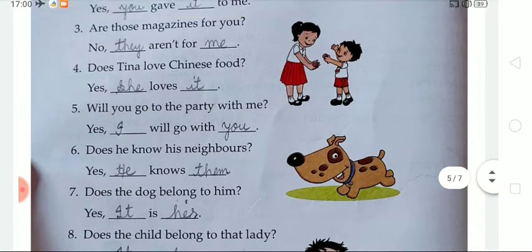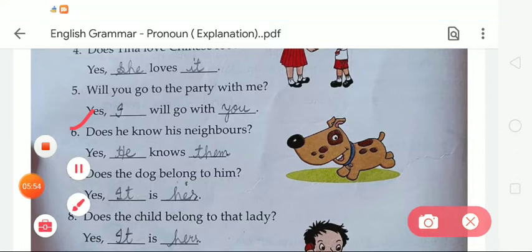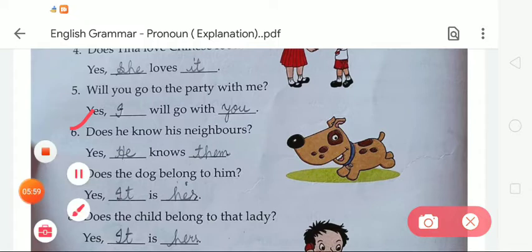Now the next question, question number 6. In question number 6, does he know his neighbors? So the answer will be yes, he knows them. So the subject is he and object them.